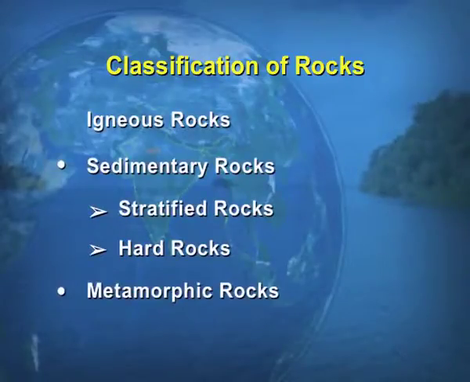Now, the third type of rocks is metamorphic rock. So, the word metamorphic is derived from a Greek word, meta, which means change. Morphic means form. So, that means a change in the form is known as metamorphic rock. So, how does this change take place?